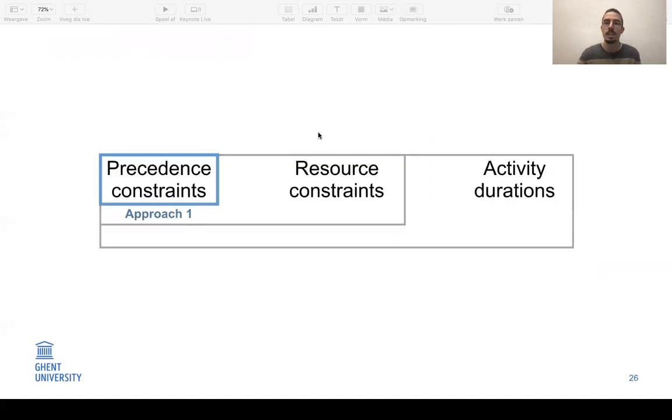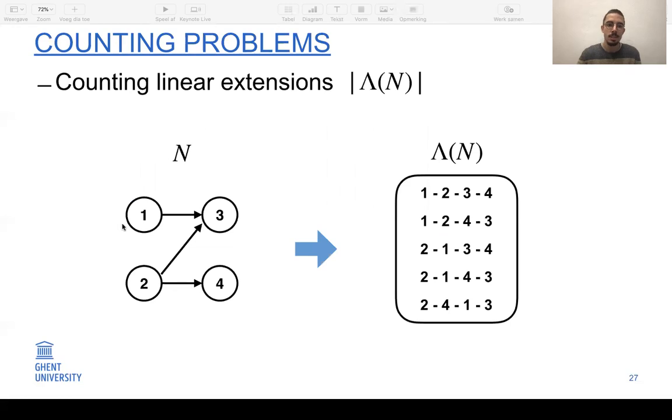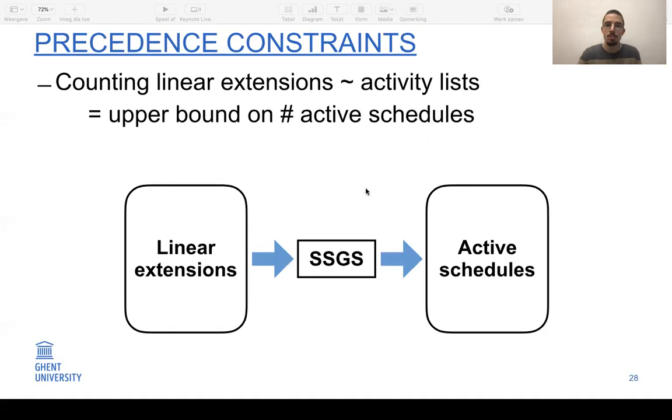We start with only looking at the precedence constraints. In this case, we have a partial order, which is the network of the graph, and we will try to count the number of linear extensions. A linear extension is a complete sequence of activities where all precedence constraints are respected. A linear extension actually corresponds to an activity list, and this is an upper bound on the number of active schedules, because one can convert a linear extension to an active schedule by using the serial schedule generation scheme.